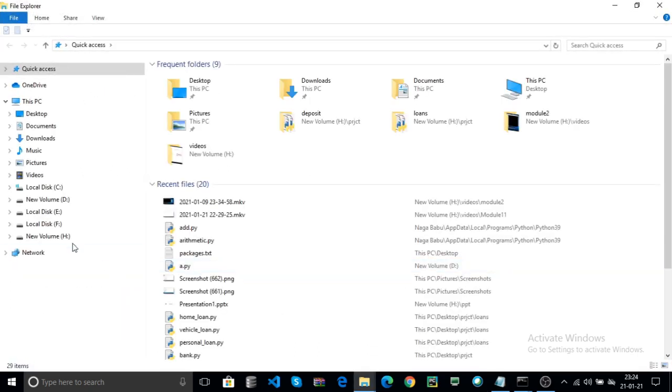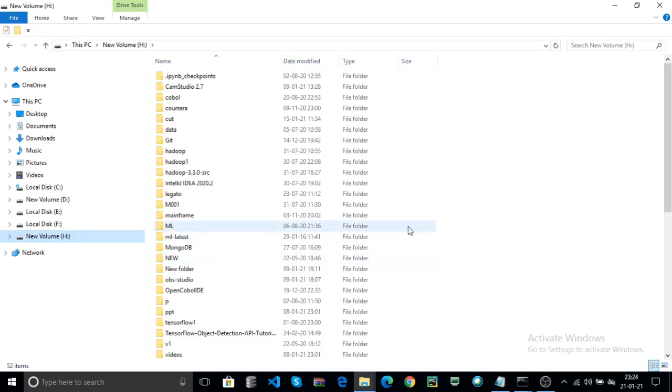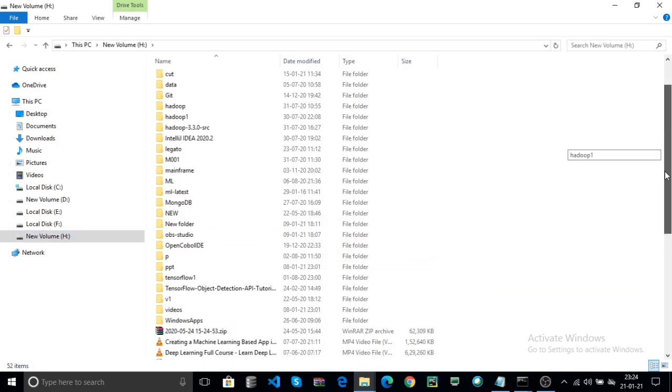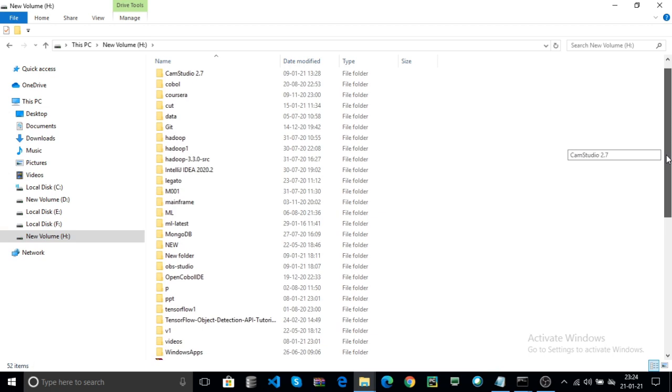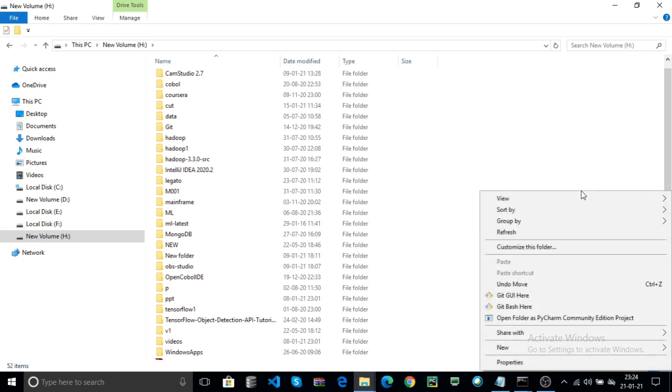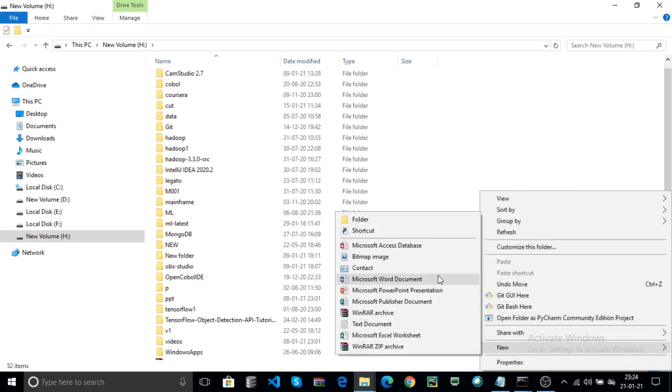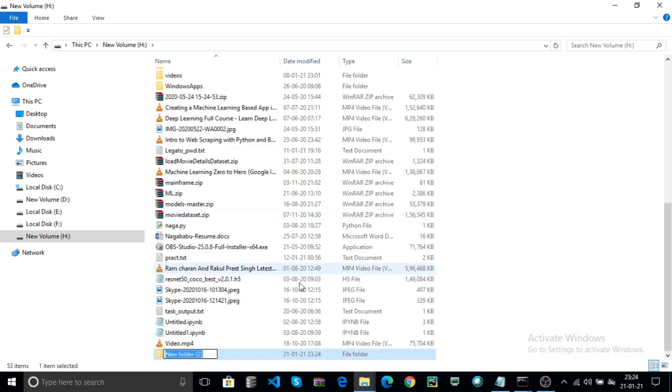Now I create the package in our volume, that is the H drive. Here I create one folder, that is a project.